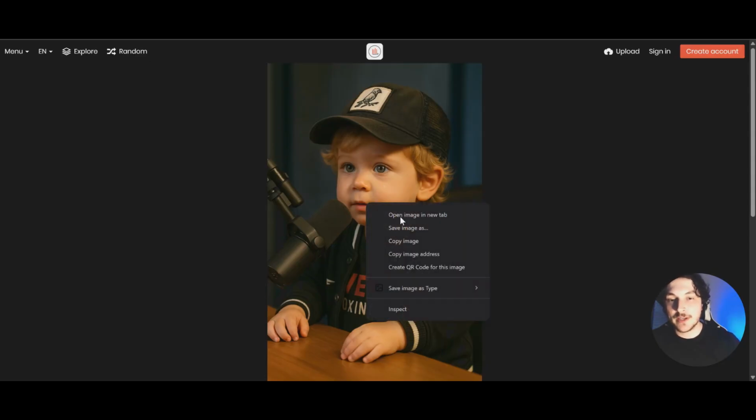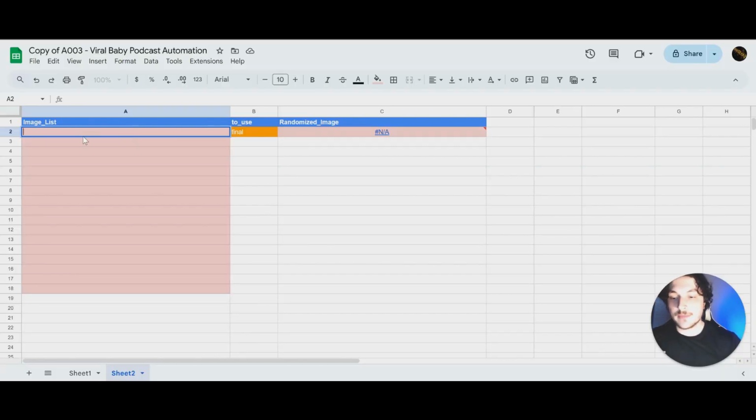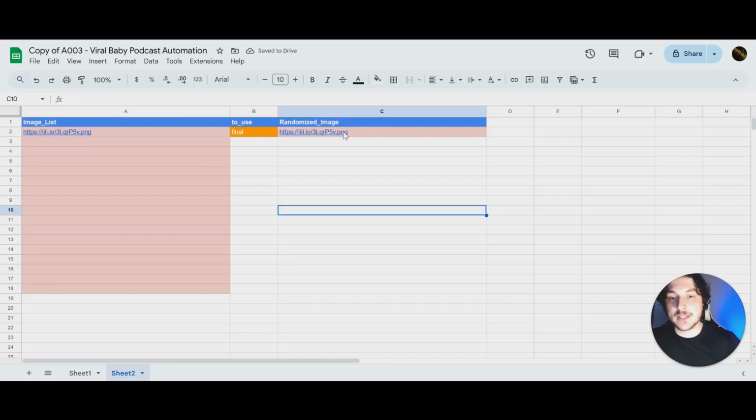You're just going to right click, copy image address, go back into the Google Sheet, and then under image list, you're just going to paste that address. And as you can see, it did update the randomized image.